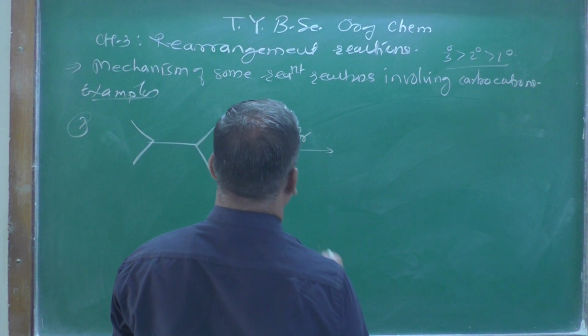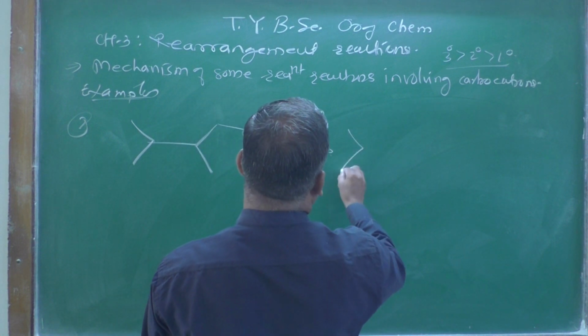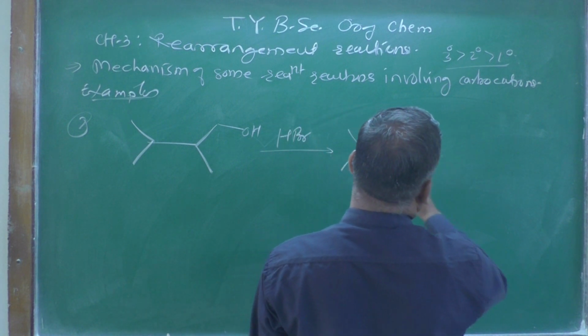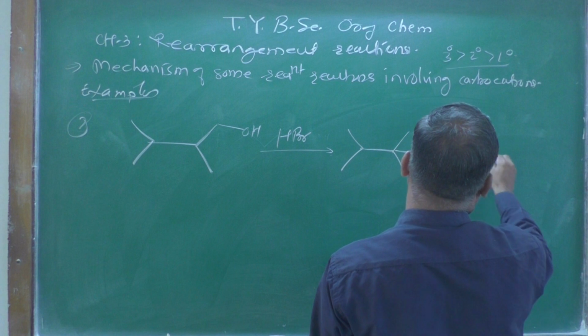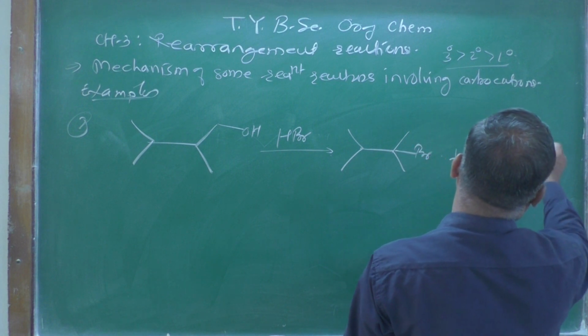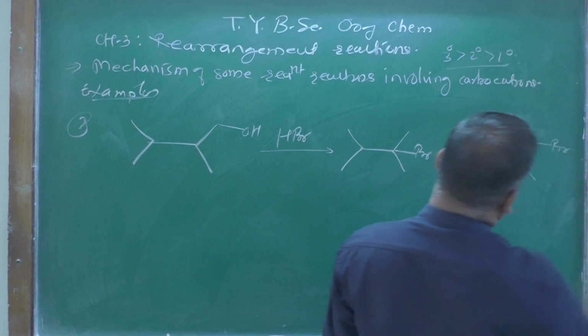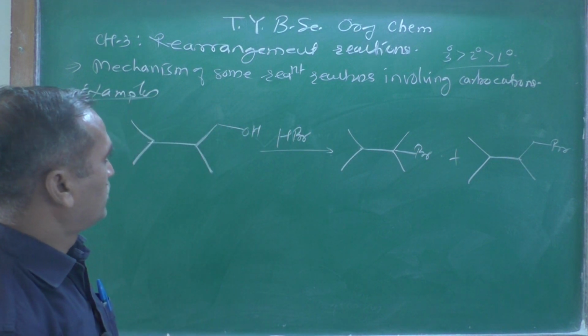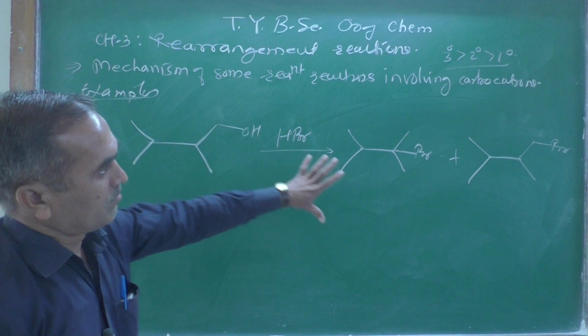What kind of product? It also gives two products, and these two products are this one, bromo, and the second one will be this one, Br.